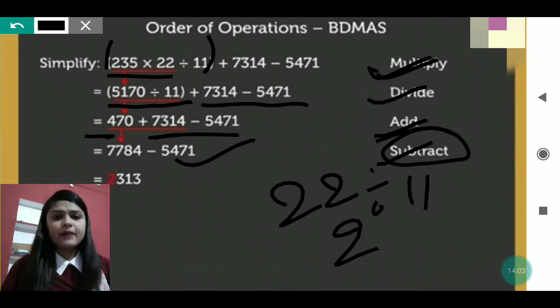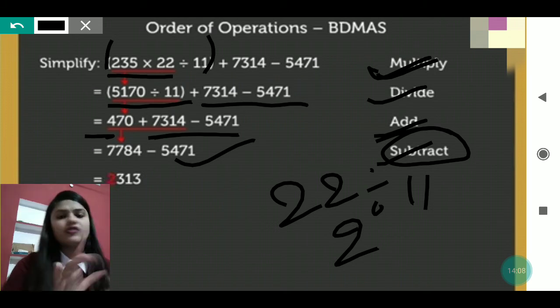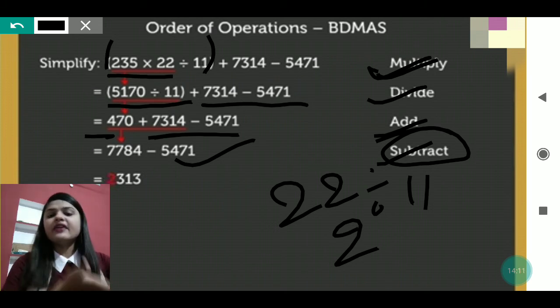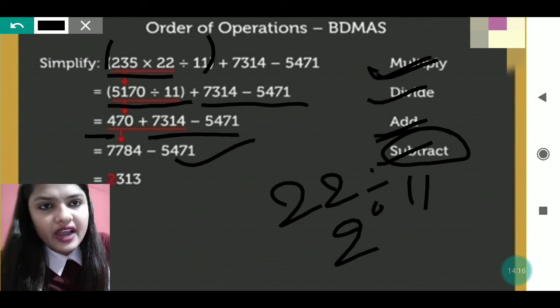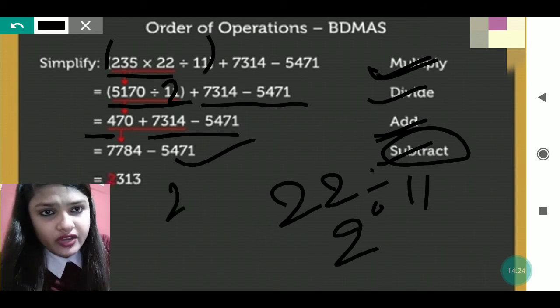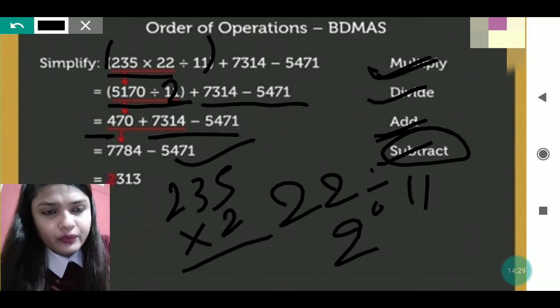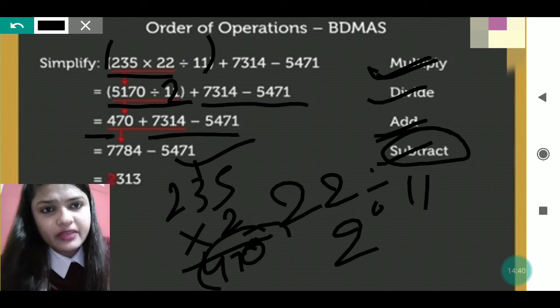Inside the bracket you can divide first also, and you can multiply first also, no problem. In both cases you will get the same answer. If you divide 22 by 11 you get 2. Now try 235 into 2. 2 fives are 10, so we write 0 and carry 1. 2 threes are 6, 6 plus 1 is 7, so 7. 2 twos are 4. So you get the same thing.